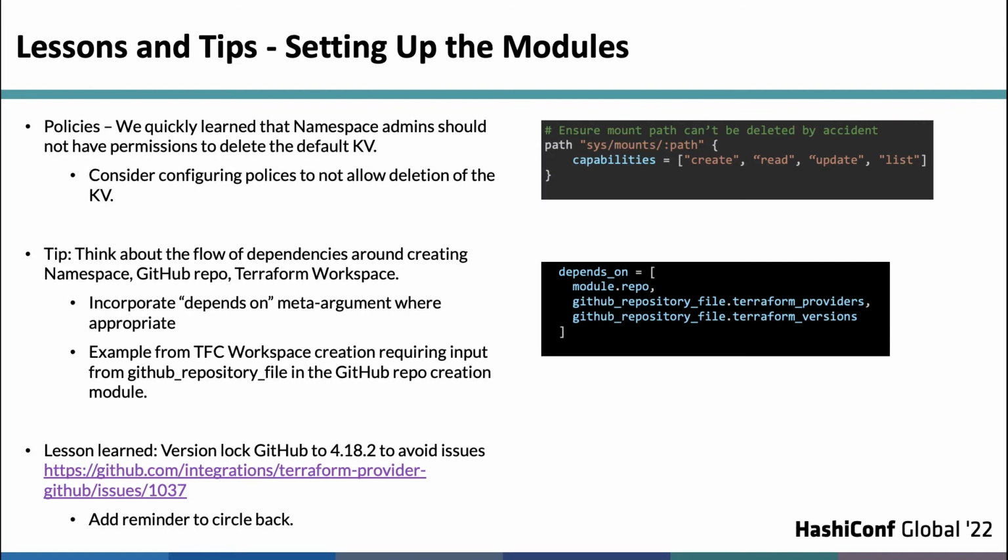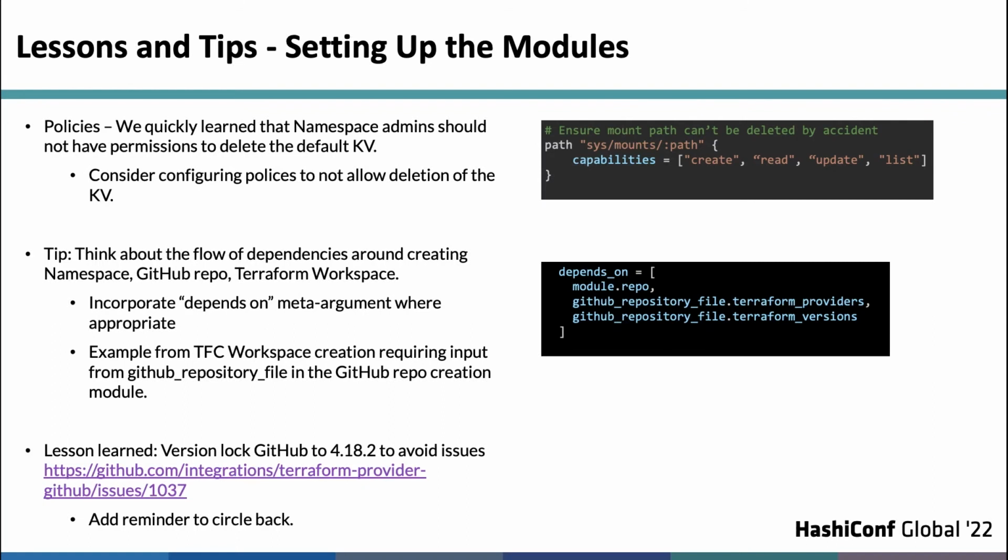Another thing to move on to, the second bullet point here, is thinking about, as you're creating the module, really leveraging the depends_on metadata. Like this example showing, again, where I'm talking about the TFC workspace being created. Obviously, no sense in creating it before the GitHub repo is created and some content within the GitHub repo that we add. So we put a depends_on there for that stuff to finish being created. Then Terraform can move on and deploy the workspace piece.